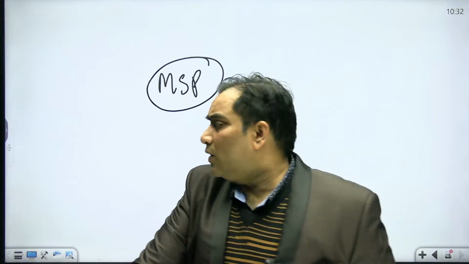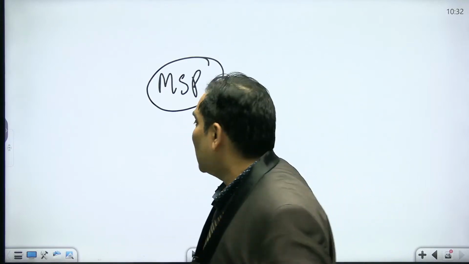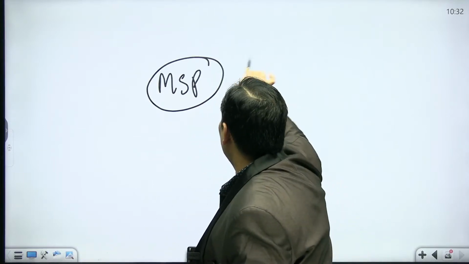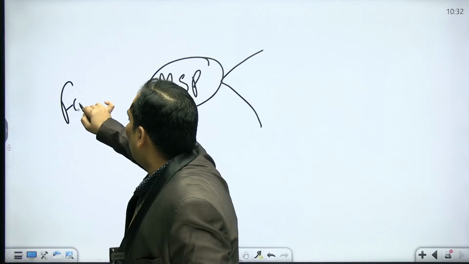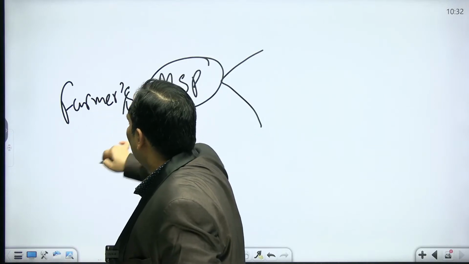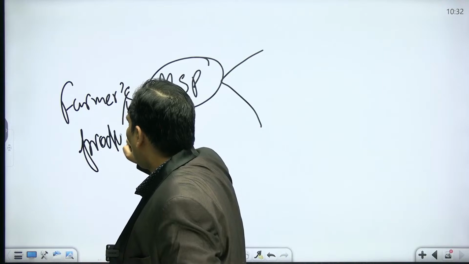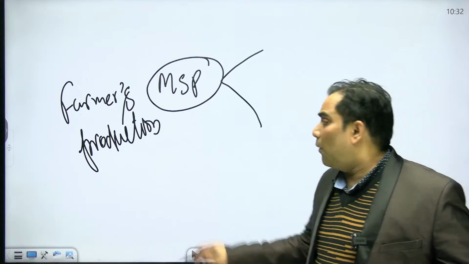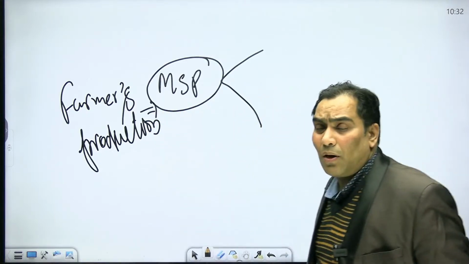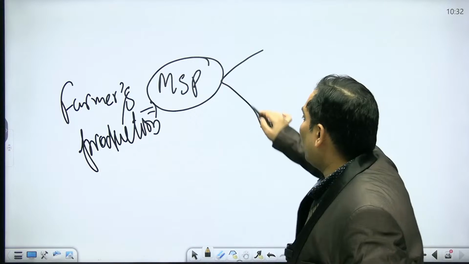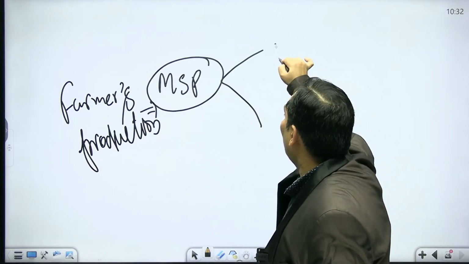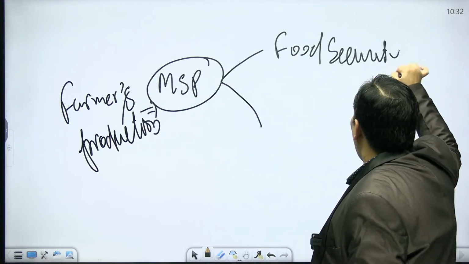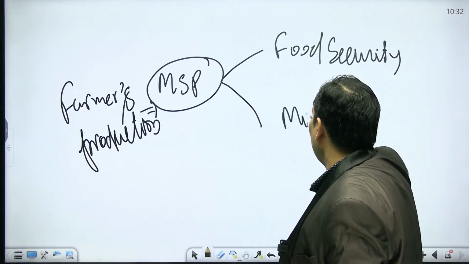Under this, the government is purchasing the farmer produce on the MSP, and when there is MSP, then only there will be food security, and then only there will be the midday meal scheme.